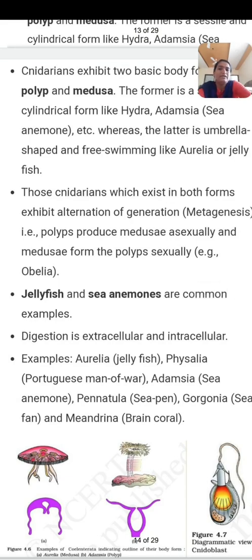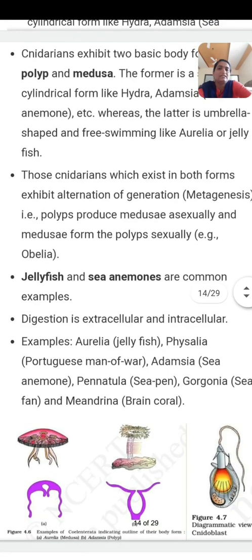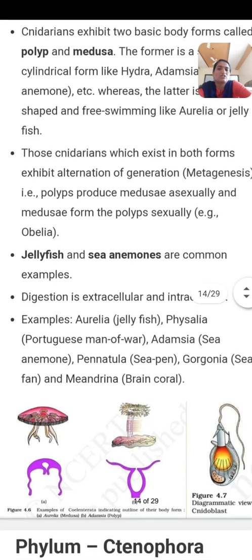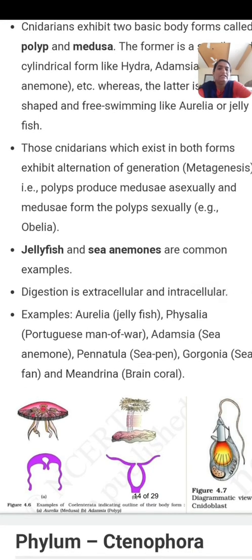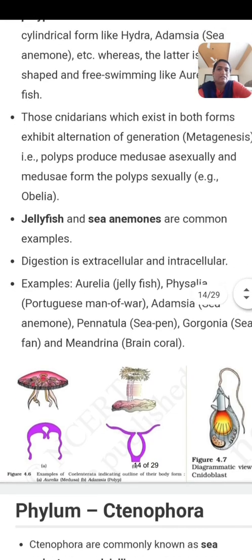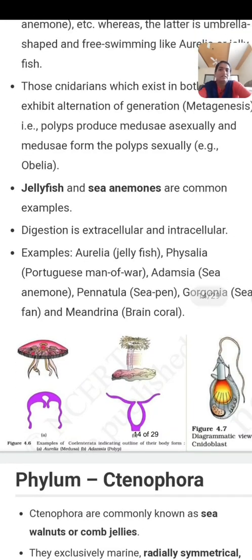Cylindrical, and medusa means umbrella like. Then these cnidarians exhibit alternation of generation. Here alternation of generation means polyp produces medusa and medusa produces polyp, like that. Then jellyfish and sea anemone are common examples from the Cnidaria.